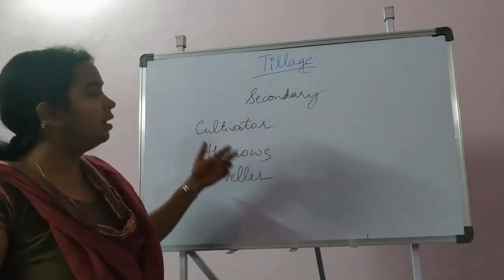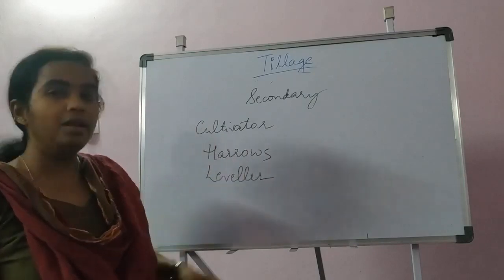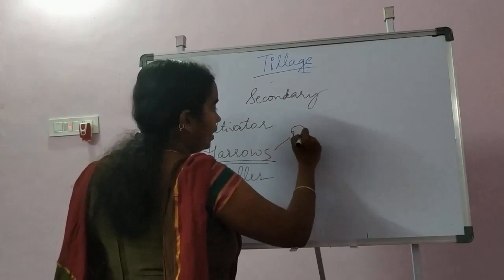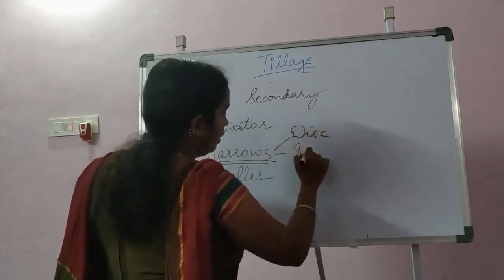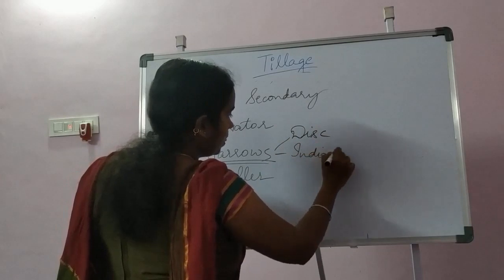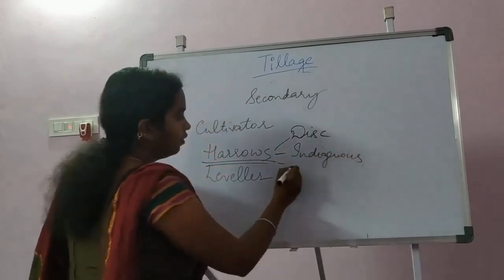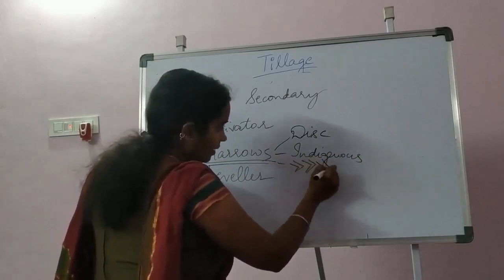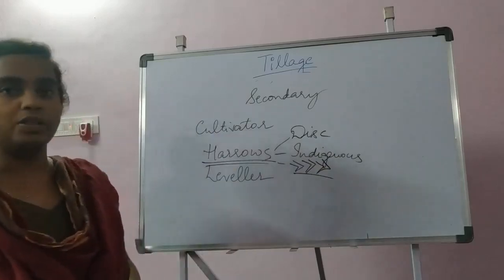Under that there are different implements used: cultivator, harrows and leveler. Among these the important ones are harrows. We have disc harrow, we have indigenous harrow. There are different types of harrows also, with tine-like structures. These types are also used for secondary operation.